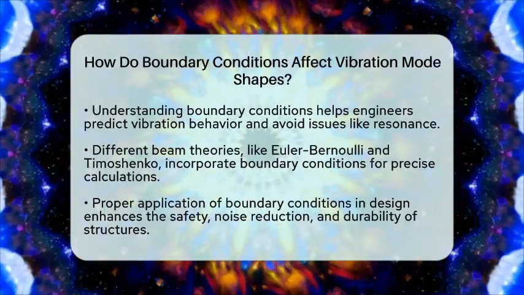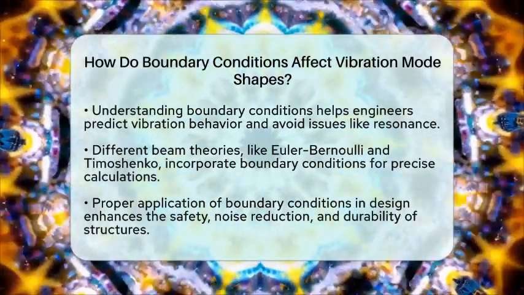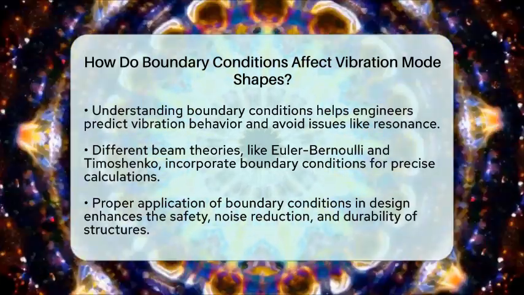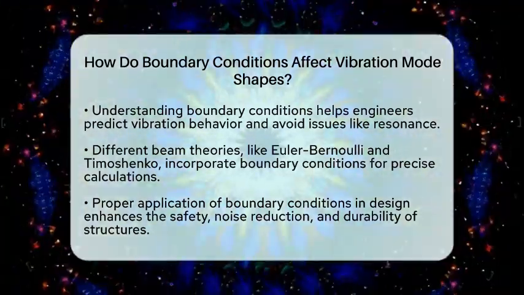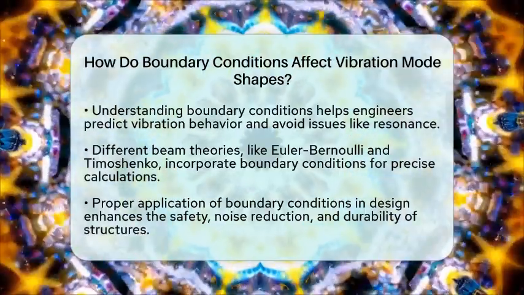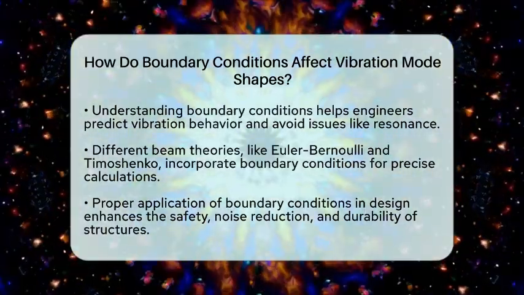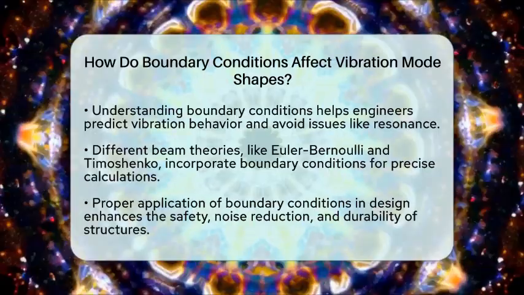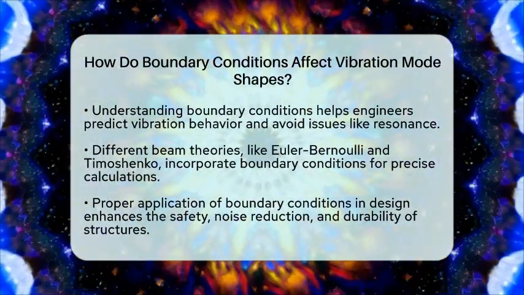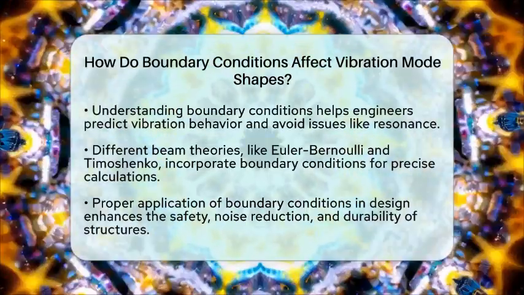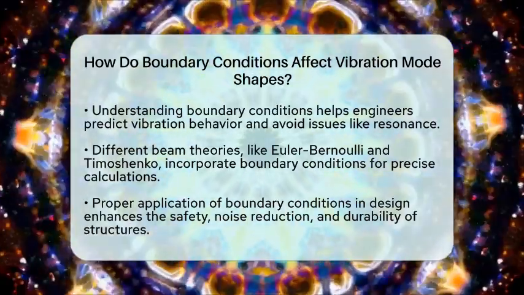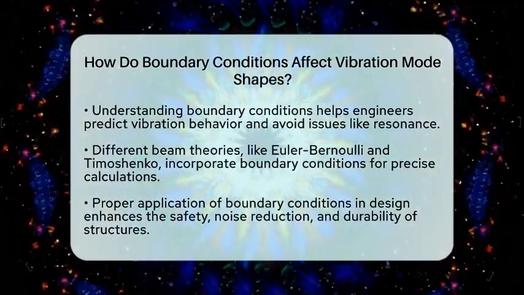Timoshenko theory accounts for shear deformation and rotary inertia, which is especially useful for short or thick beams with complex boundary constraints. To sum up, boundary conditions are the rules that tell us how a structure is held or supported. They shape the way a structure vibrates, determining the pattern, frequency, and behavior of its modes. Knowing how these constraints work helps engineers design safer, quieter, and more reliable structures.